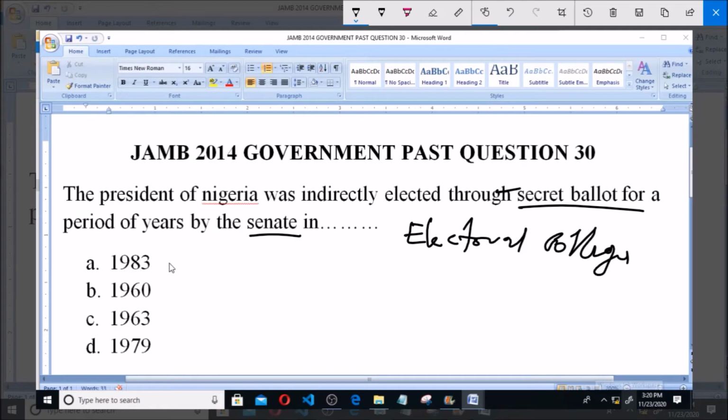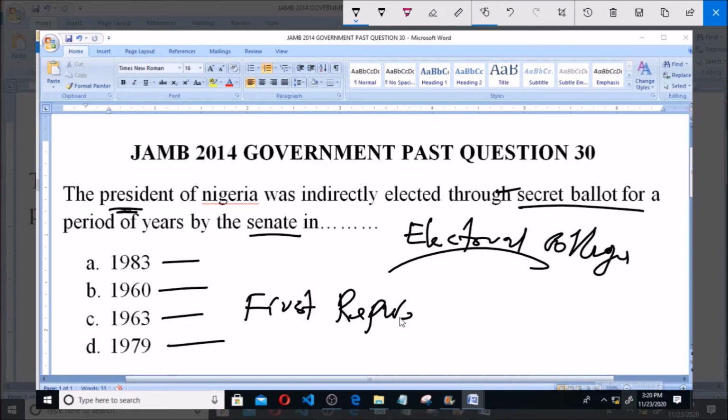Then option A says 1983, B says 1960, C says 1963, D says 1979. So the period when this system of electoral college took place in Nigeria for the election of the Nigerian president was in the first Republican Constitution. And that first Republican Constitution in Nigeria took place in 1963. So option C is correct.